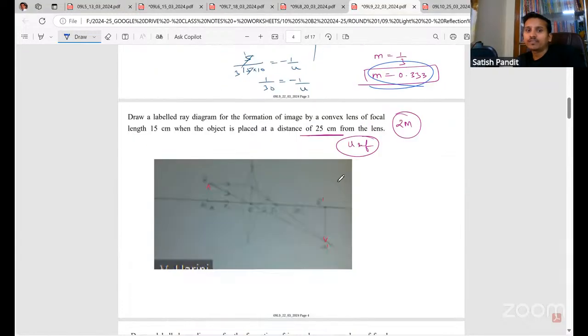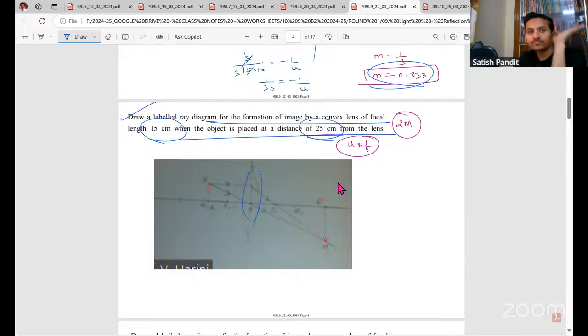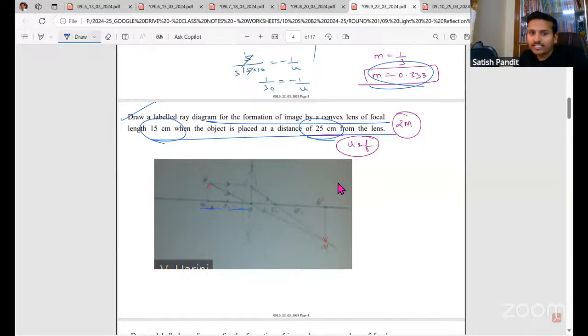Okay. Next, see, they have asked this question for 2 marks. This is actually from the board. Draw a labelled diagram for the formation of image by a convex lens of focal length 15 when the object is placed at a distance of 25 centimeter from the lens. So draw the lens first. After drawing the lens, mark 2F, 2F. So this is actually 15. This is also 15, right? Because focal length is 15, right?